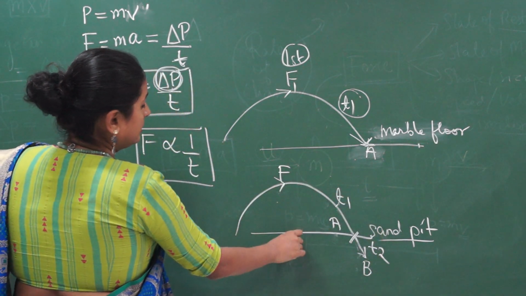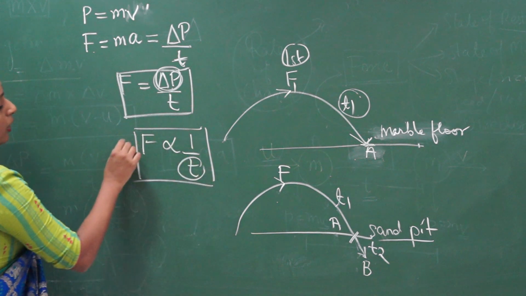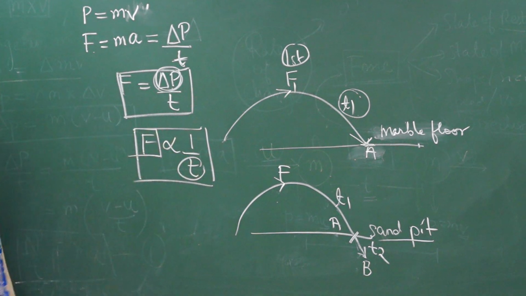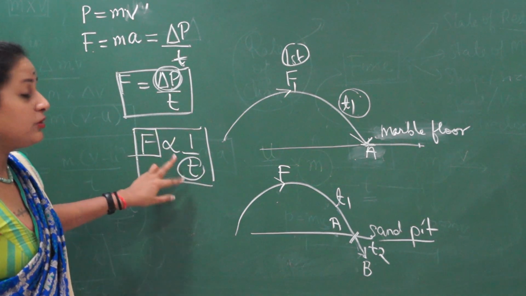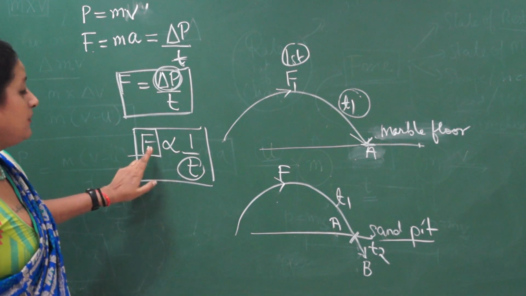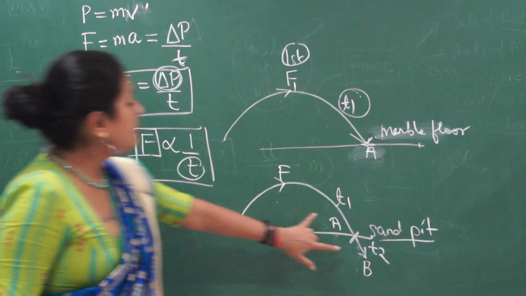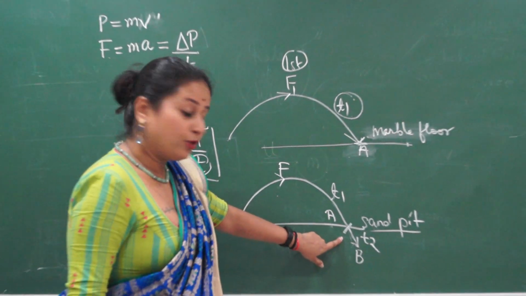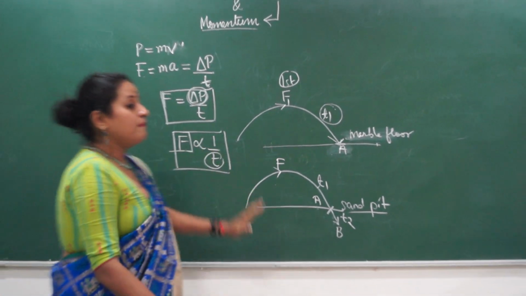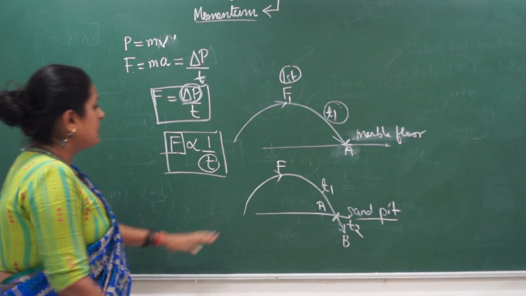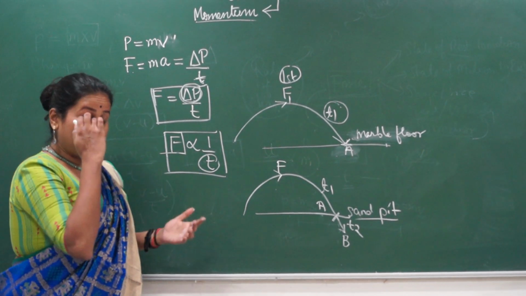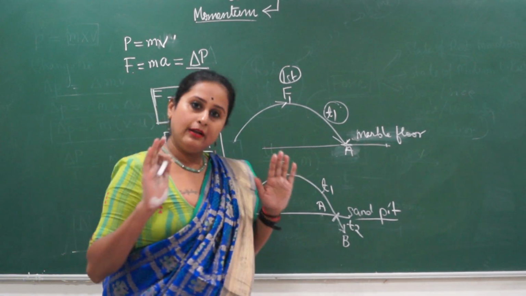Since the time taken is more, what will be the force? Will it be less? Because it's inversely proportional to time. Time increases, force decreases. So when time increases in the second scenario, the force acting on my feet, the impact of the ground on my body, decreases.